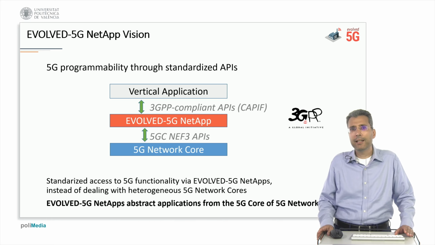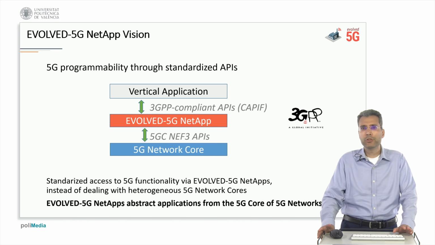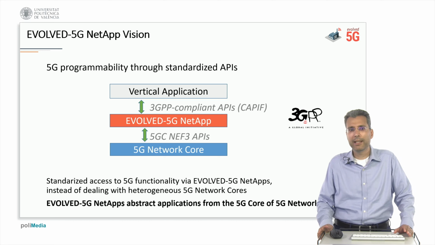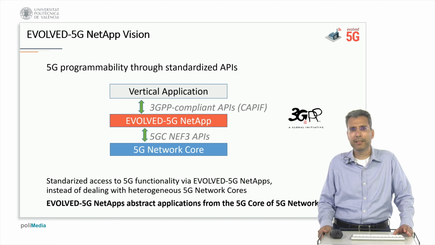These standardized APIs, like for example the NEF function APIs or the SIL APIs that we discussed previously, provide specific information that can be used for integrating different services and applications and make them more intelligent by using information that is originating from the core network.